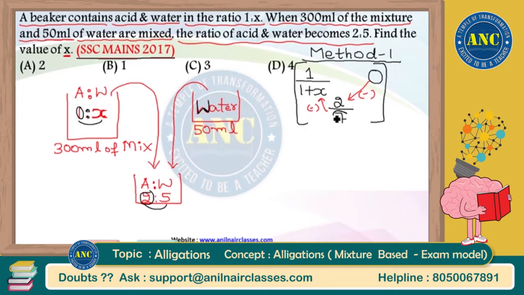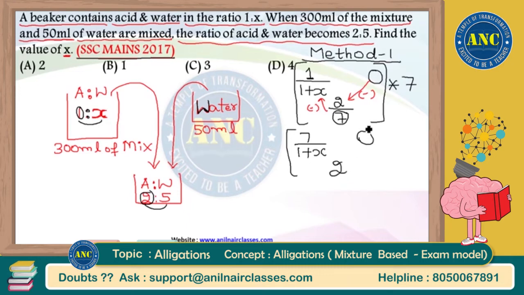I have denominator 7, I have denominator 1 plus x, so multiply by 7 into 1 plus x, or at least to some extent multiply at least by 7. If I multiply by 7, 1 divided by 1 plus x into 7 is 7 divided by 1 plus x, 0 into 7 is 0, 2 by 7 into 7 is 2.